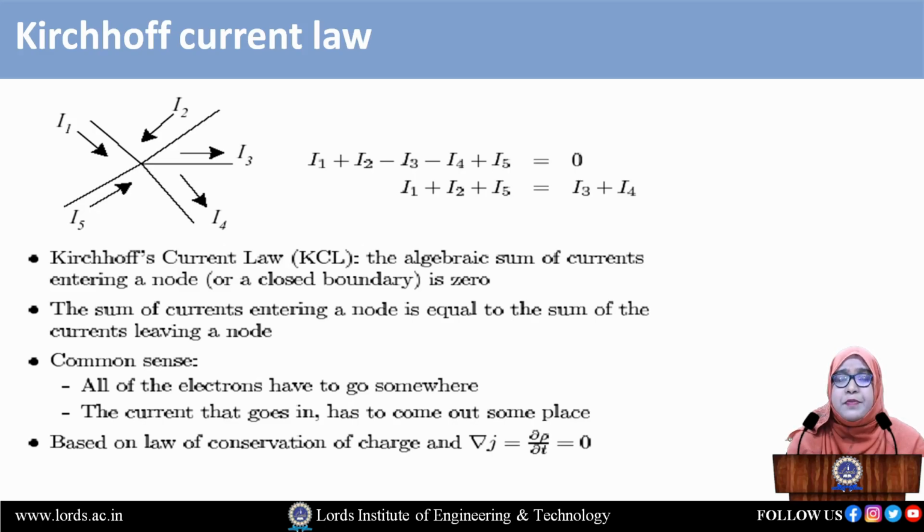Next we have another statement for Kirchhoff's current law: the sum of entering currents should be equal to the sum of leaving currents. So we have the entering currents I1, I2 and I5, which should be equal to I3 plus I4. This is about Kirchhoff's current law. We have to satisfy the statement that entering current should be equal to leaving current.